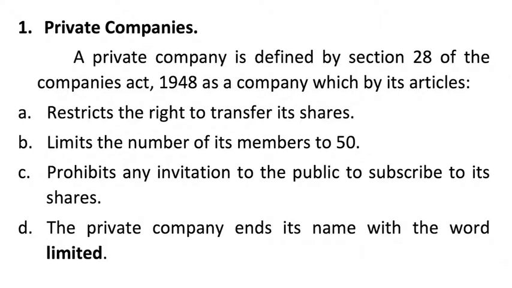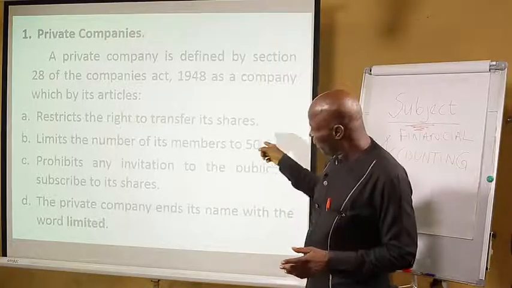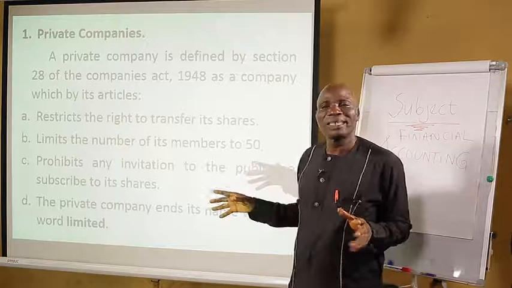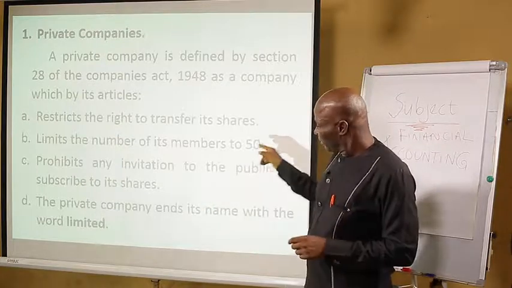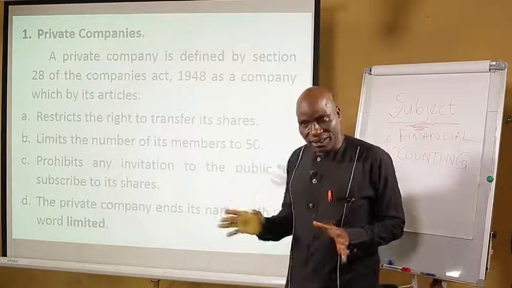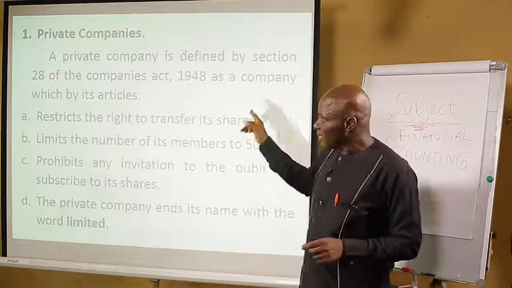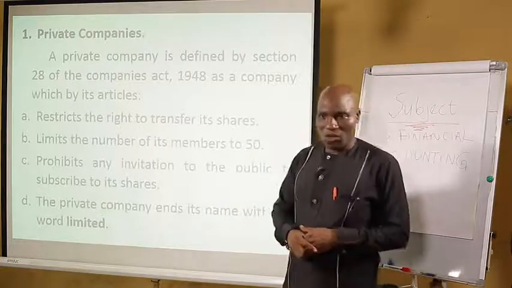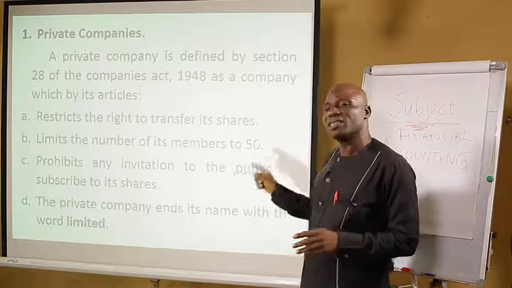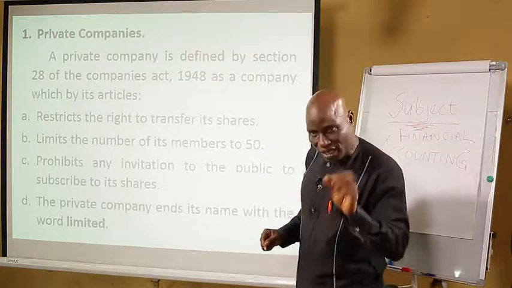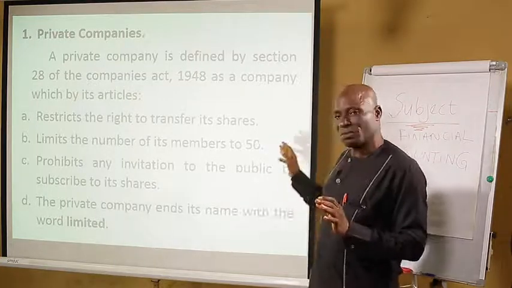B, limits the number of its members to 50. The minimum is 2. The maximum is 50. If the number of shareholders in any company is 50, then you need not be told that this is a private company. The number will not exceed 50. It's from 2 as minimum, then the maximum is 50.